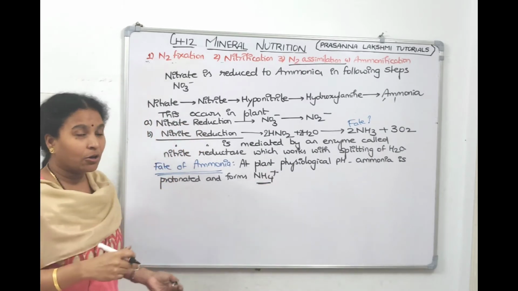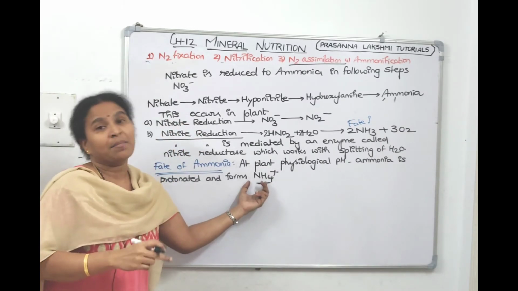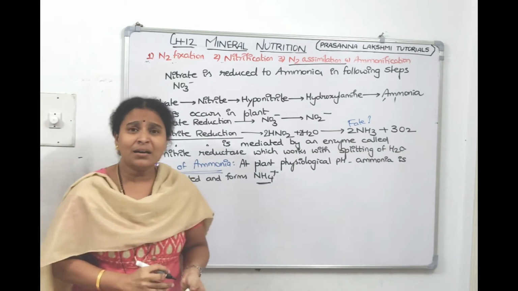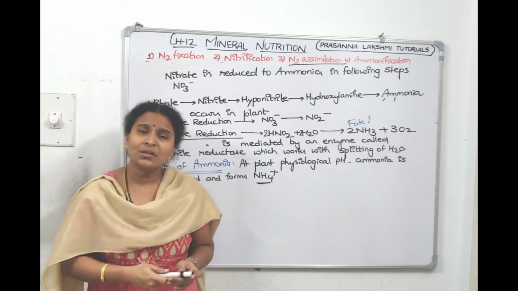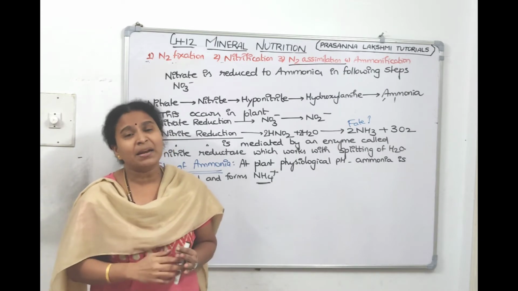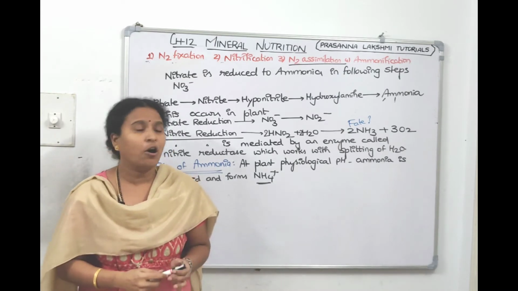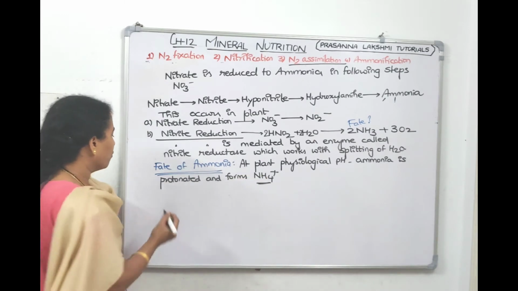NH3, after taking a proton, forms ammonium ion. But ammonia and ammonium are toxic, right? They are excretory materials. Nitrogen is toxic, so it should be eliminated or converted to another form.